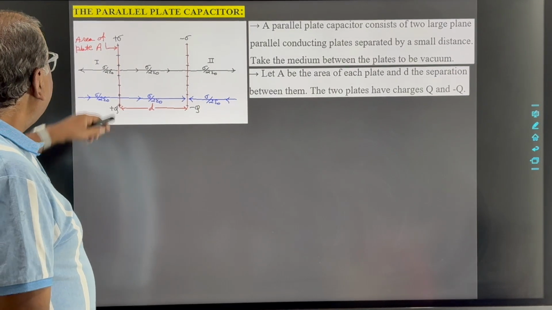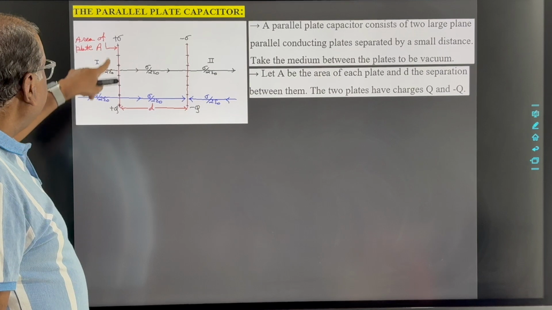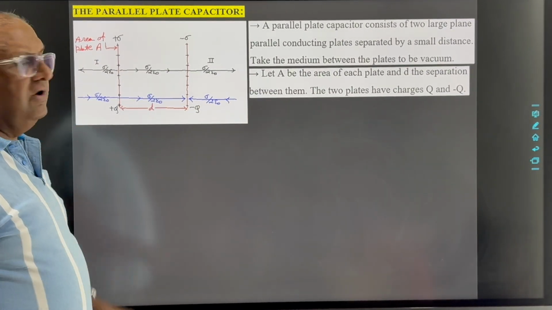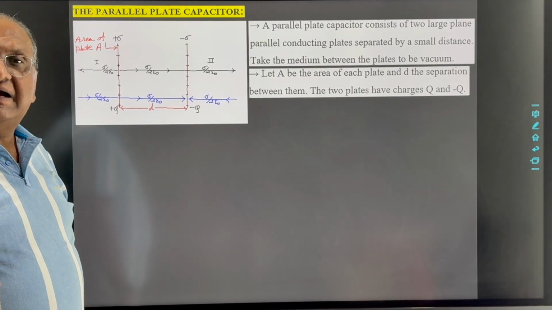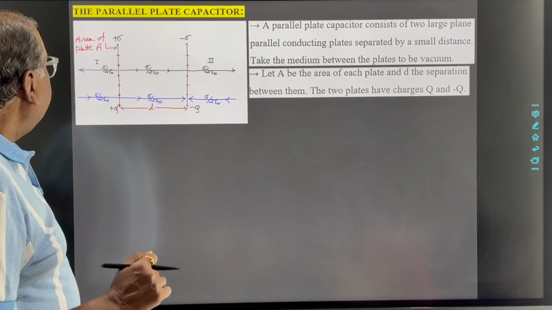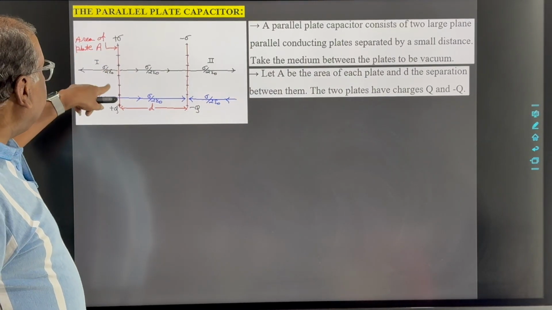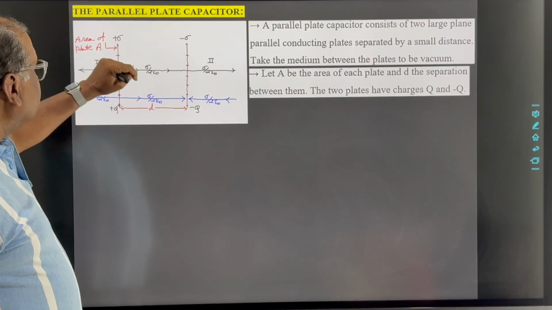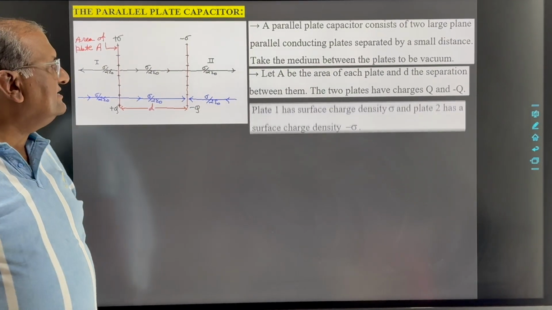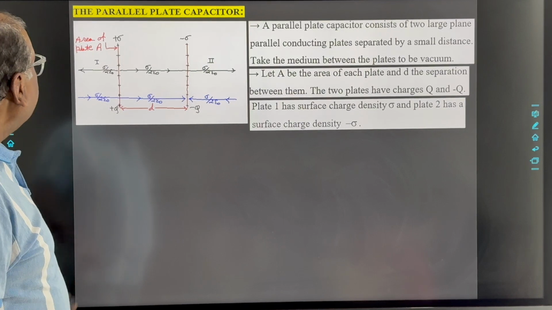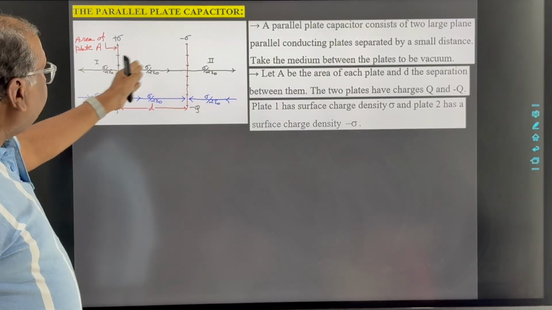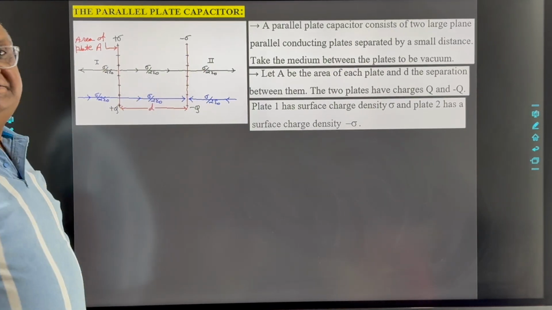Now here plate number 1 is possessing charge plus q, and on plate number 2 there is charge minus q. Clear? Now here the surface charge density of plate 1 is plus sigma, and for plate number 2 that is minus sigma. Now first of all here we have to find the electric field in different regions.